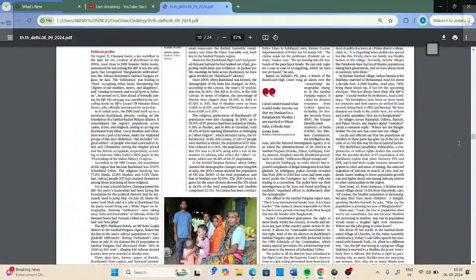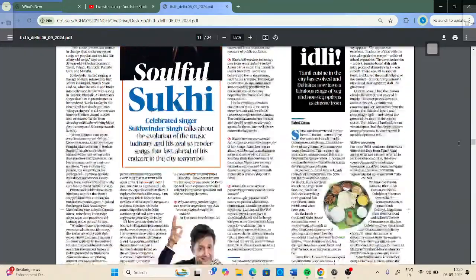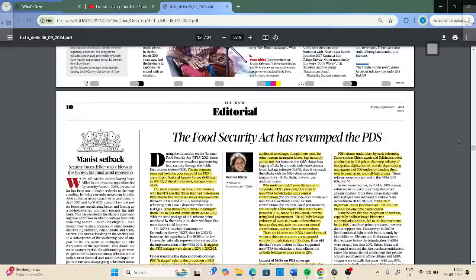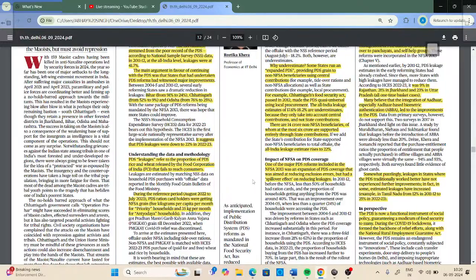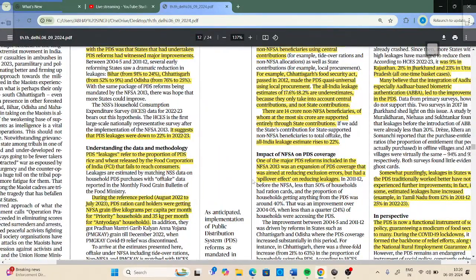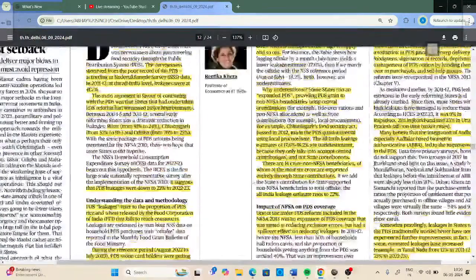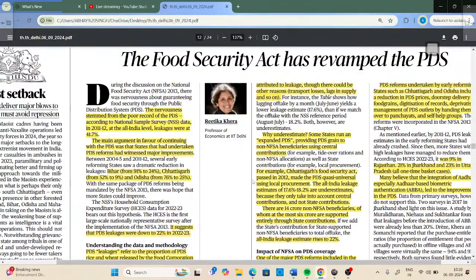So we are moving into the editorial part as well. In the editorial part, we have to understand this particular article, which mainly focuses on one important aspect of India's demographic structure, this PDS scheme. We are going to discuss this public distribution scheme.